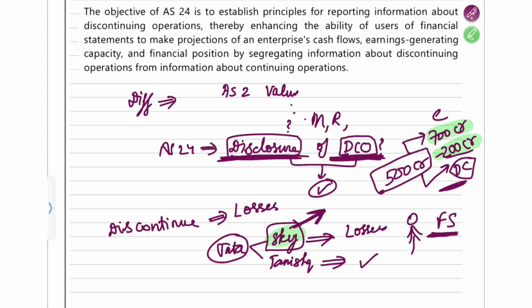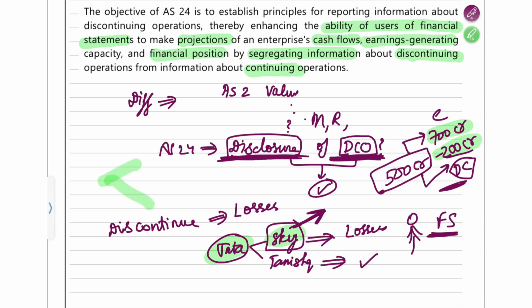This is why they tell you to make certain disclosures when you have a discontinuing operation, so that users of financial statements can project the enterprise's cash flows in the future, what the earnings of the company will be, and what the financial position of the company will be in the future, and they will be able to judge easily. If you give these disclosures, they will be able to understand. It will just be a better presentation of financial statements. I hope you have understood, and this is why we segregate the information about discontinuing operations and continuing operations.